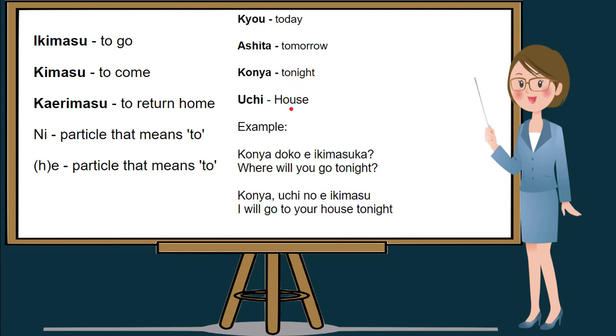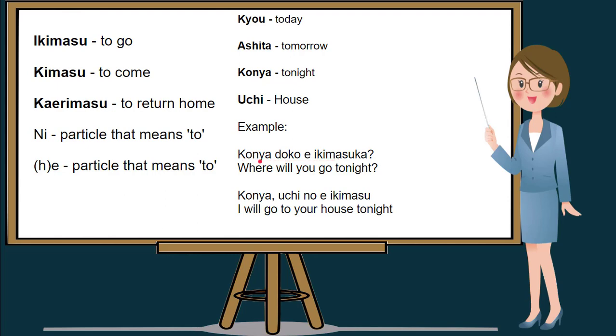Let's try to read them once again. Kyou, today, Ashita, tomorrow, Konya, tonight, Uchi, house. In this example, Konya doko e ikimasu ka?